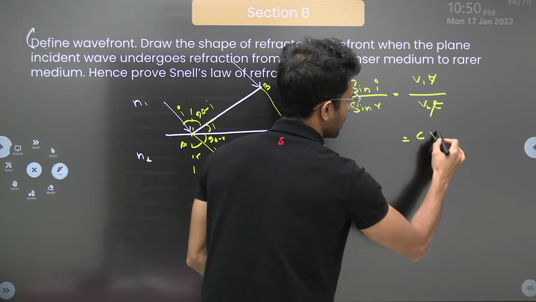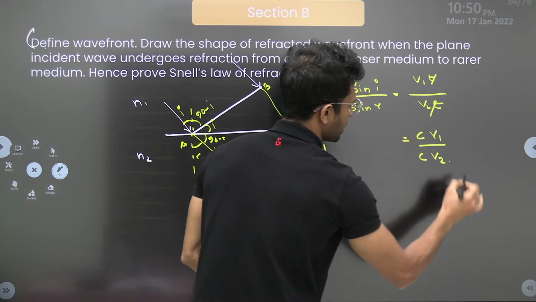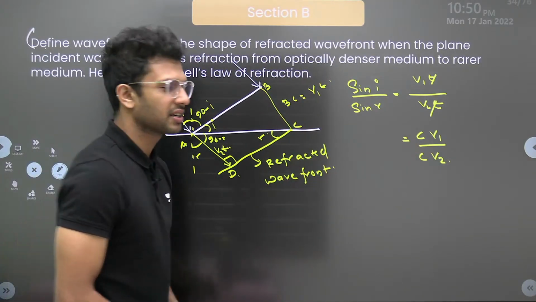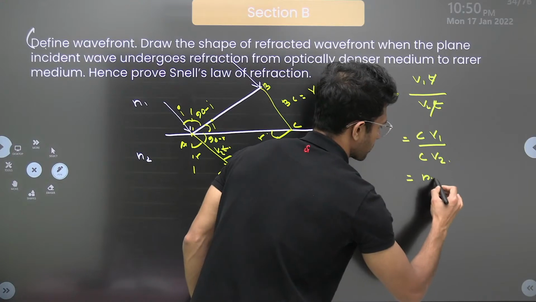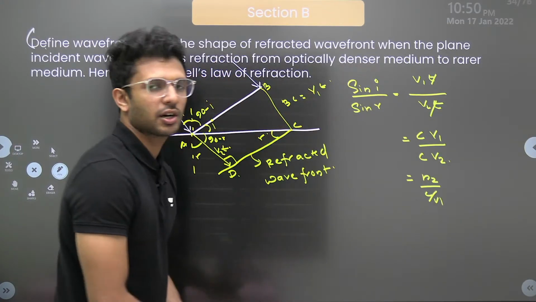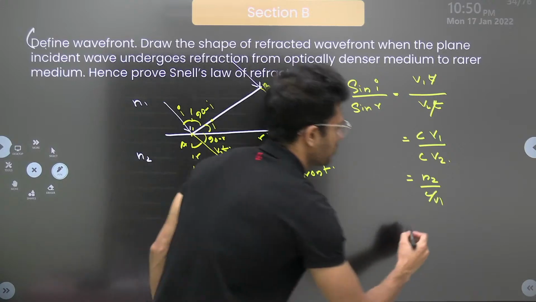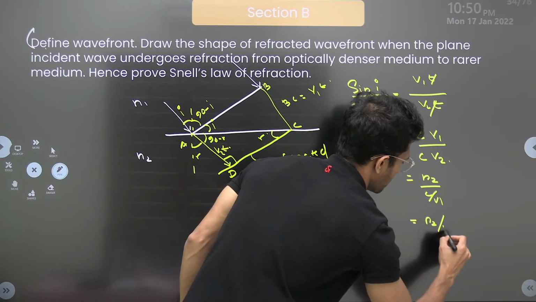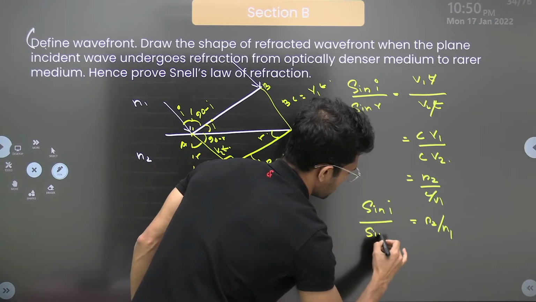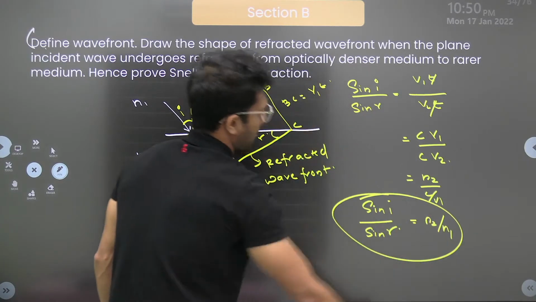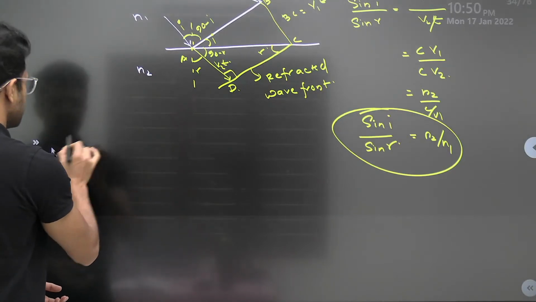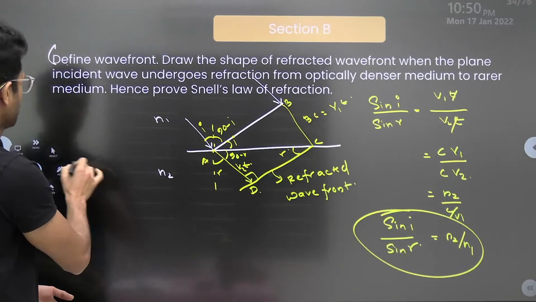I'm multiplying C on the numerator and C on the denominator. Okay, what does C by V2 give? It is N2. Okay, V1 I am taking to the denominator of the other C. C by V1 is N1. N2 by N1. What is it? Sin I by sin R. See how easily we have got the answer for this.